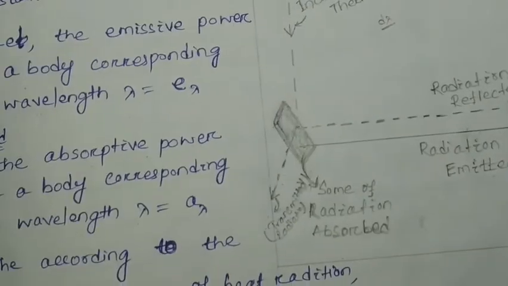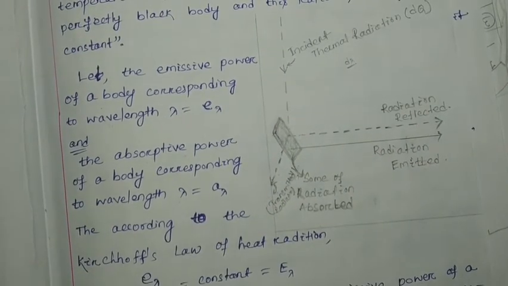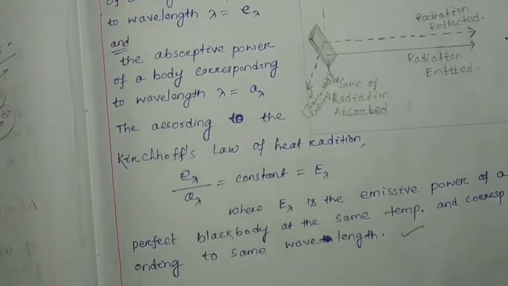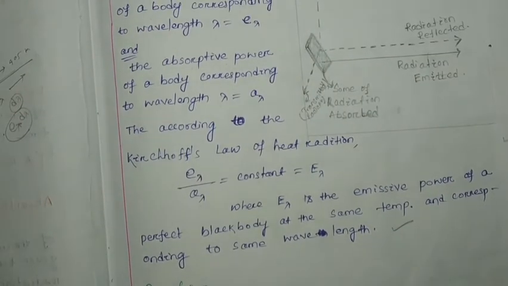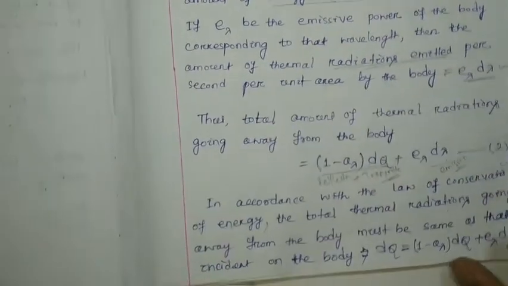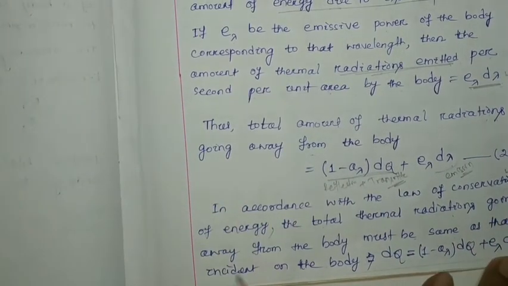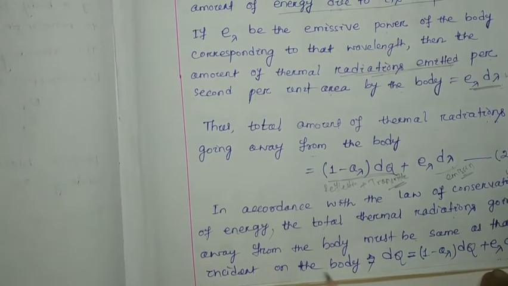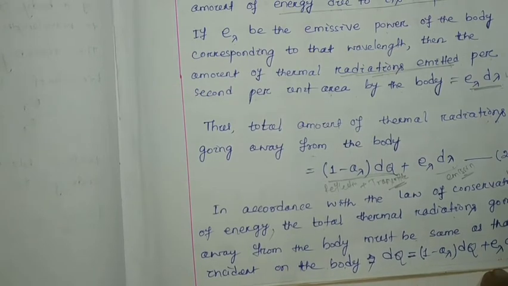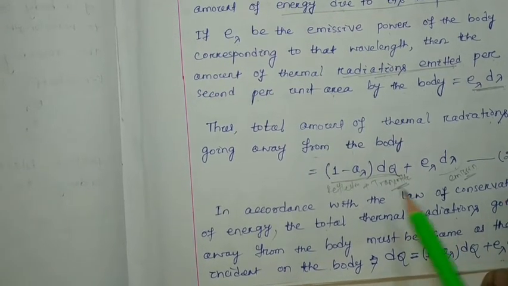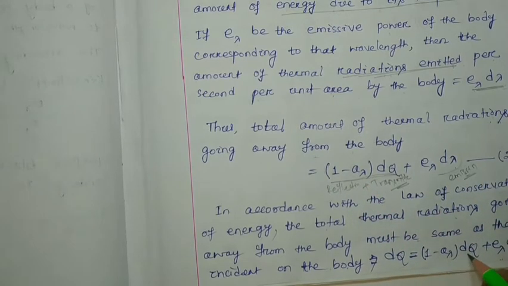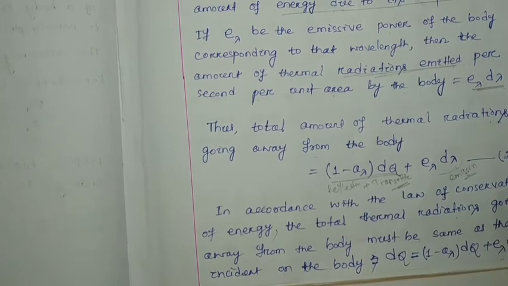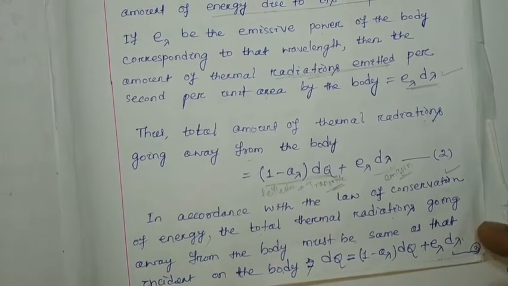Okay, so here, according to the law of conservation of energy, the total amount of thermal radiation going away from the body must be the same as that incident on the body. So incident radiation is your dq, and the total energy away from the body is this much, that is (1 minus a lambda) into dq plus e lambda into d lambda. Let this be your equation number 3.